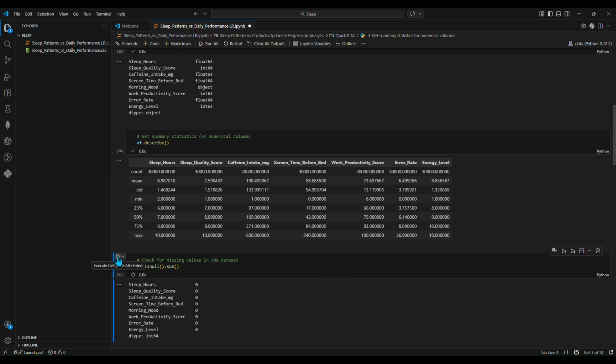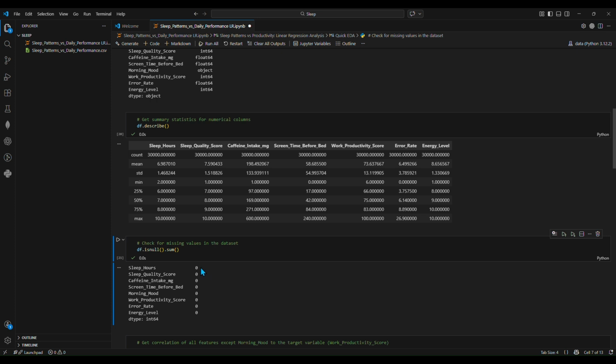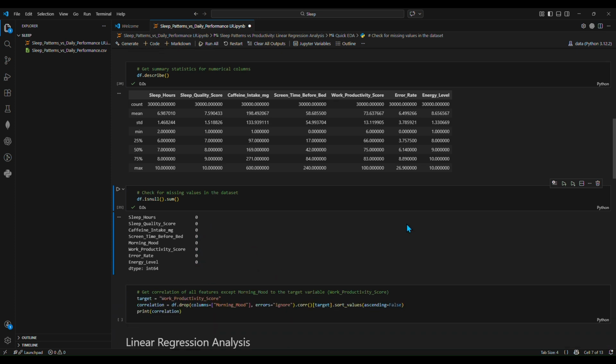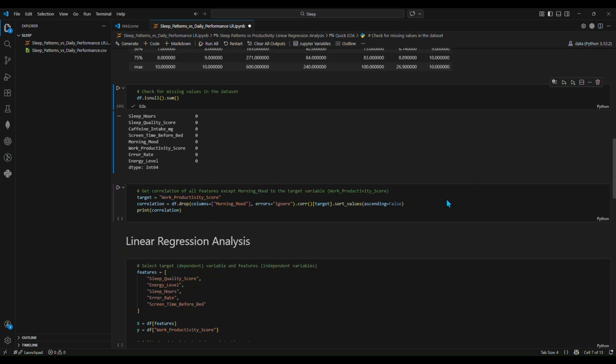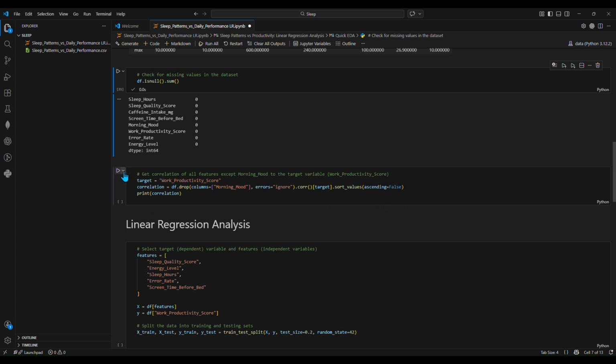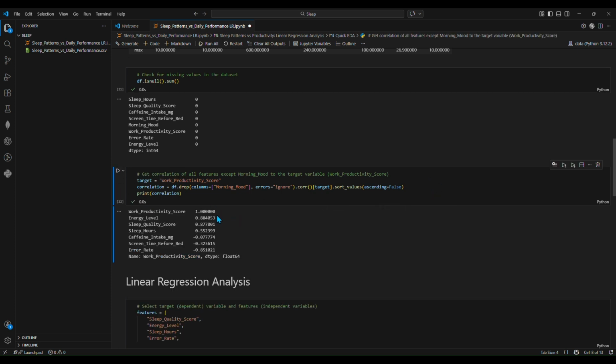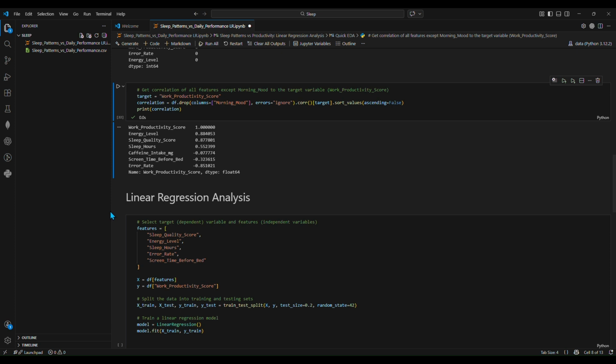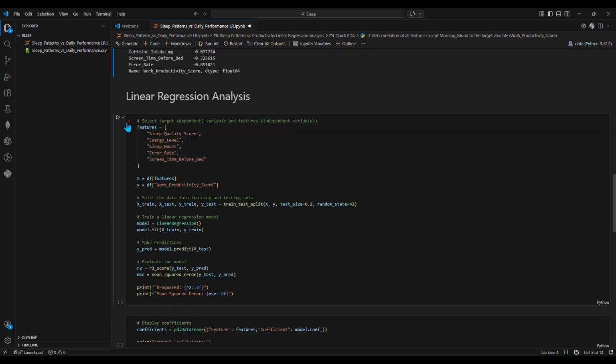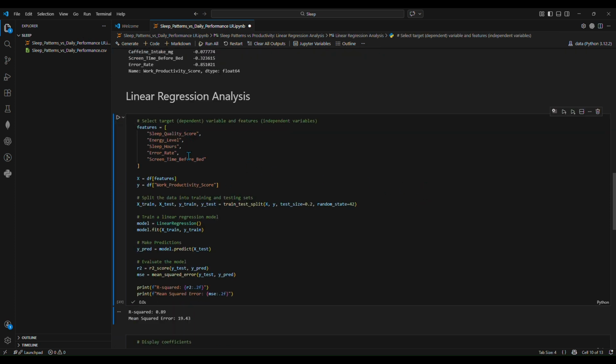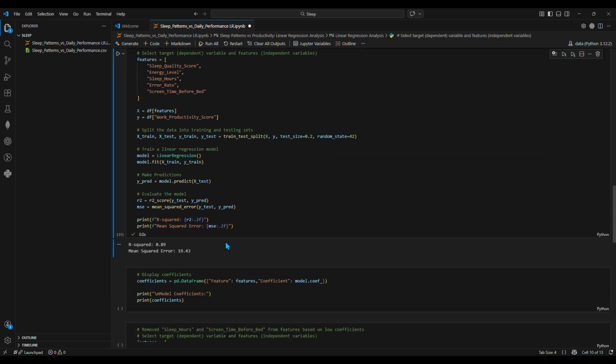To evaluate performance, I calculated R squared and mean squared error. The R squared came out around 0.89, meaning the model explains about 89% of the variation in productivity. Energy level and sleep quality were the strongest positive predictors, while error rate had a negative effect, which makes sense.